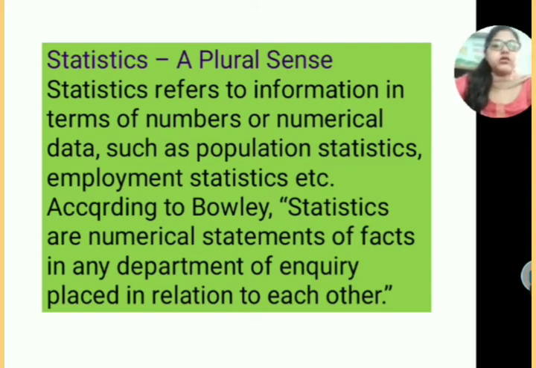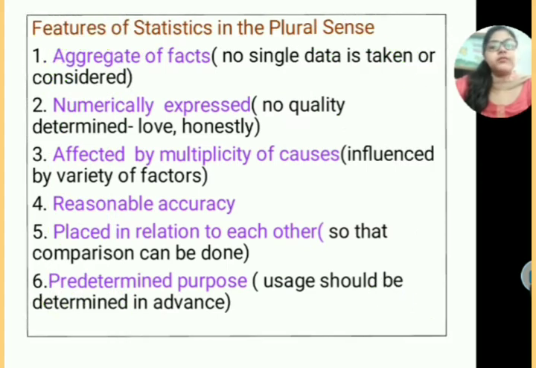Furthermore, now let us discuss some of the features of the plural sense. First one is aggregate of facts. Aggregate of facts means no single data is taken or considered. If you are taking just one height, that will not be termed as statistical data, because you are not able to conduct any inquiry with a single figure. So that must be in a group. Whether you are taking 5 or more, 10 or more, that will be a group of data and that can be termed as statistical data.